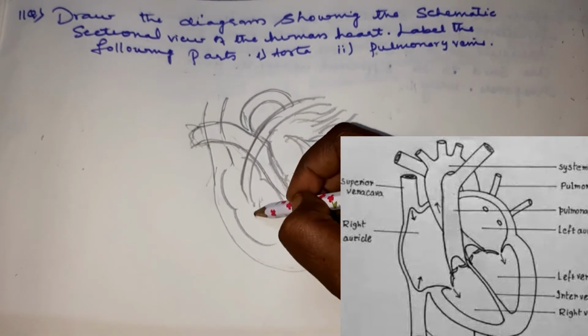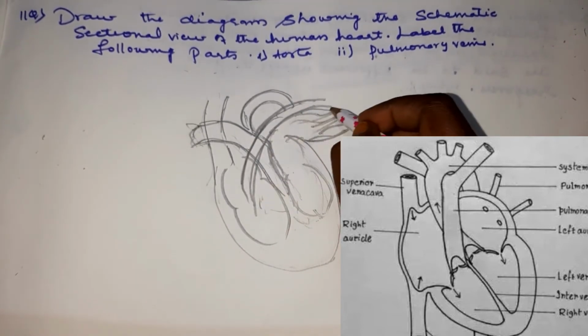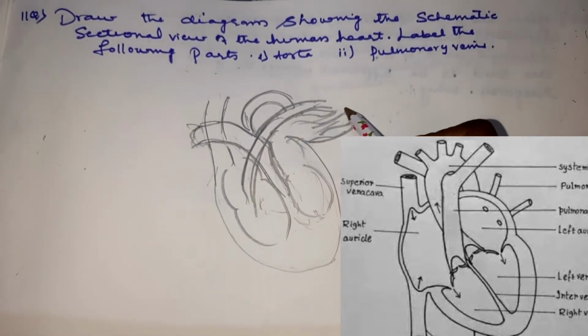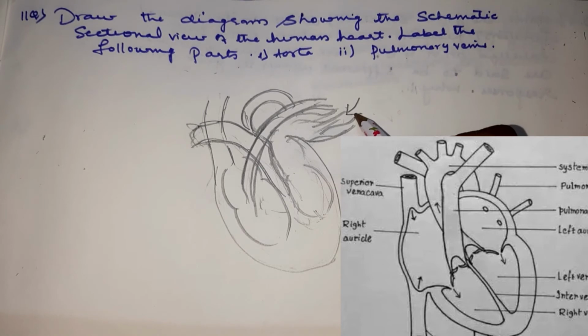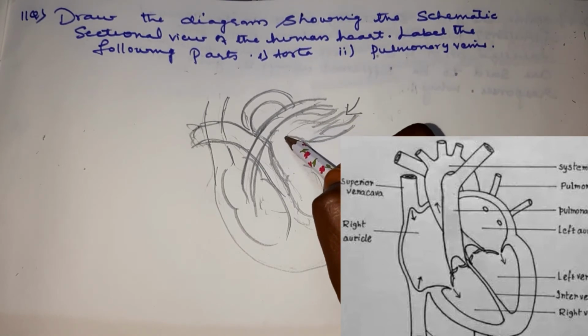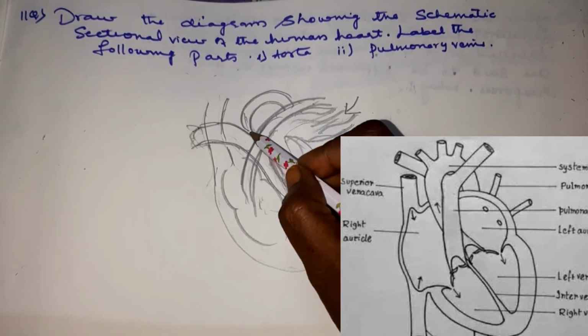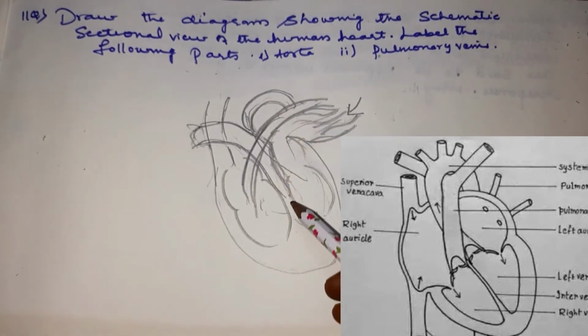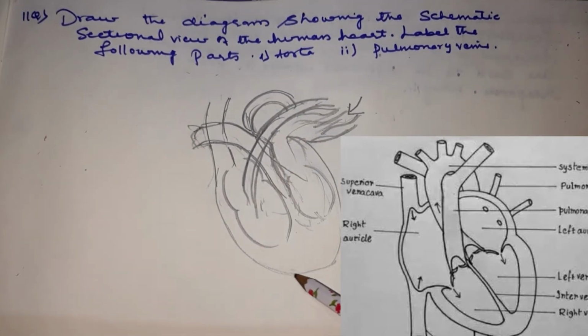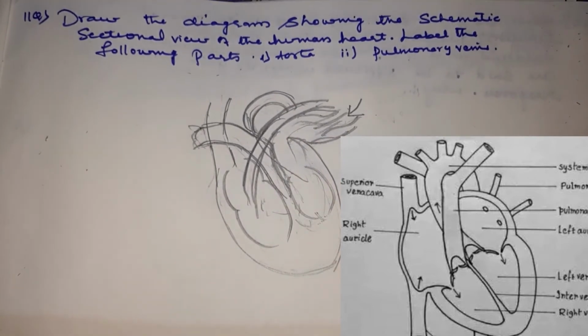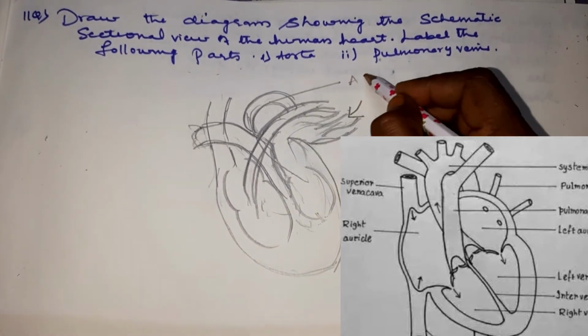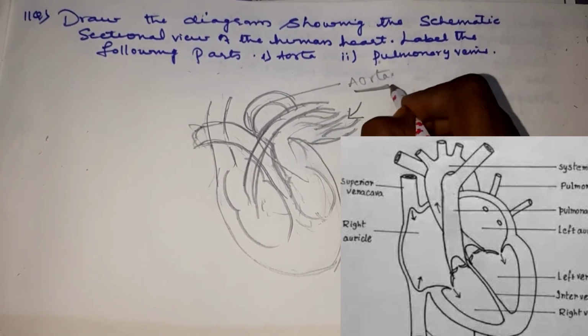From the right side, the blood is pumped to the lungs for purification. After the purified blood from the lungs is pumped to the left side, and from the left side it is carried to the aorta. So this is how you have to draw the diagram. They asked you to label the parts of the aorta, children. This is called the aorta, which is the largest part of the heart.